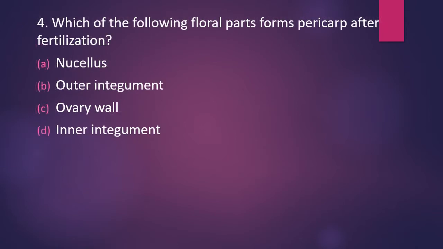Question number 4. Which of the following floral parts form pericarp after fertilization? Nucellus, outer integument, ovary wall or inner integument. Which of the following floral parts forms pericarp after fertilization? The correct answer is option C, ovary wall.